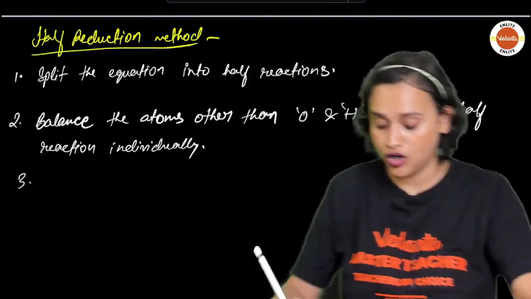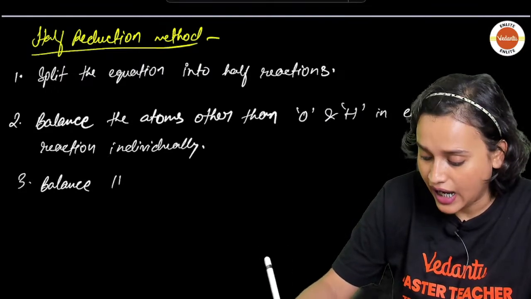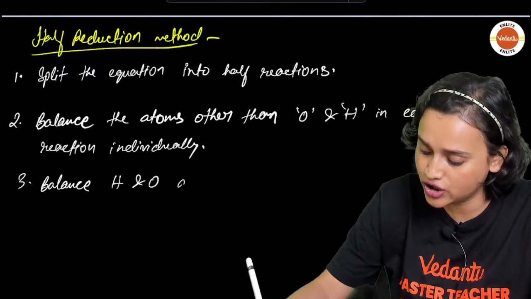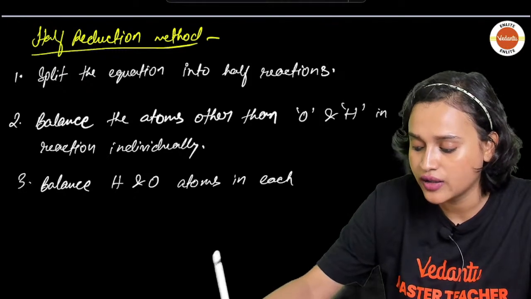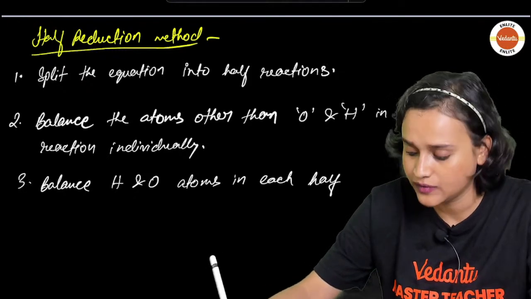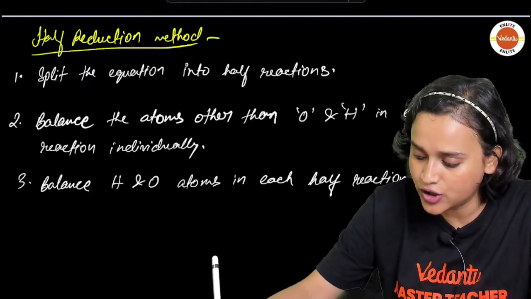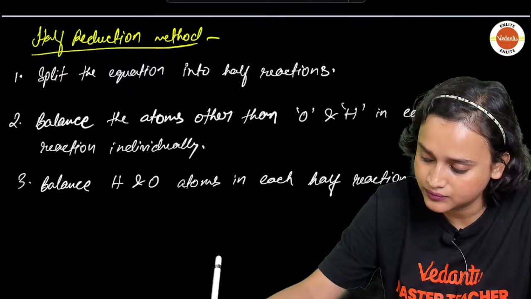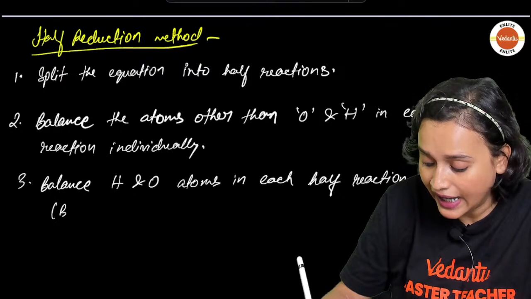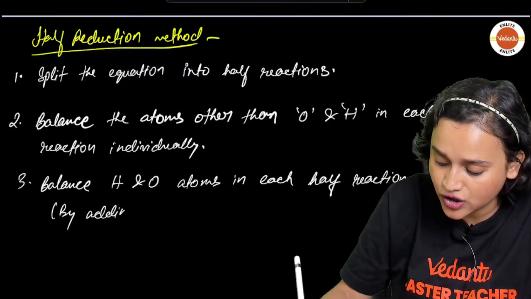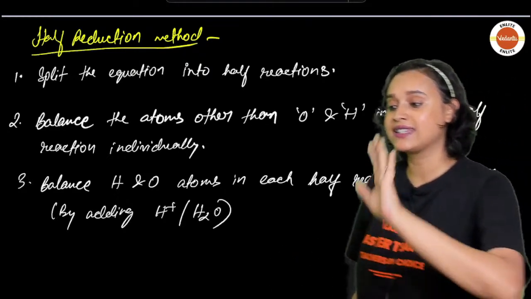Nothing else is allowed. By adding what, guys? I've just told you, by adding H plus or H2O. That's it, nothing else, everybody.